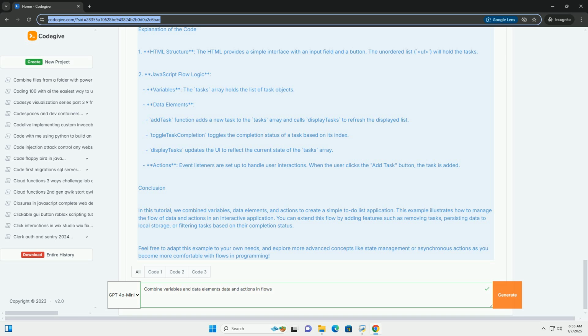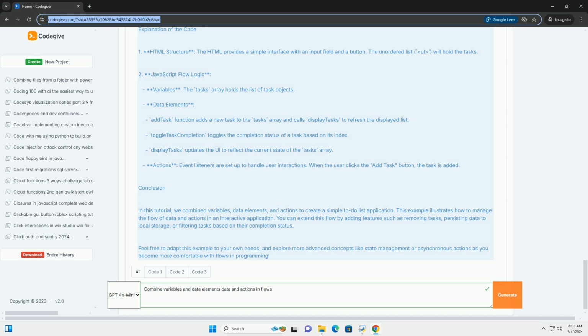Data elements. The addTask function adds a new task to the tasks array and calls displayTasks to refresh the displayed list. The toggleTaskCompletion function toggles the completion status of a task based on its index. displayTasks updates the UI to reflect the current state of the tasks array. Actions: event listeners are set up to handle user interactions. When the user clicks the Add Task button, the task is added.